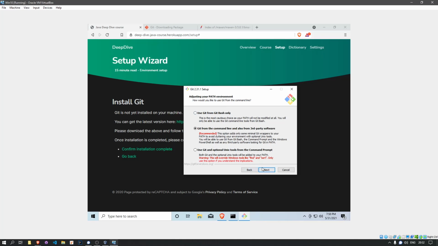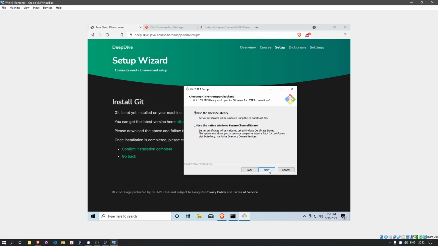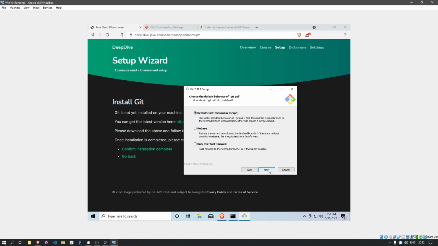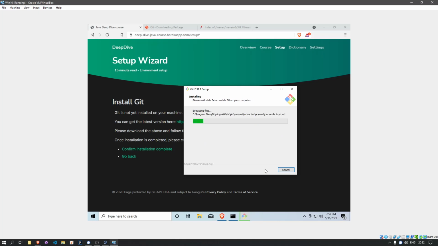For all the rest of this, I'm just going to go through all the default options. It's not really that important for us. I'm not going to go into all of these because we're just going to use this in a very limited fashion. We're basically going to focus on checking out mostly, which allows us to download code or examples of code.